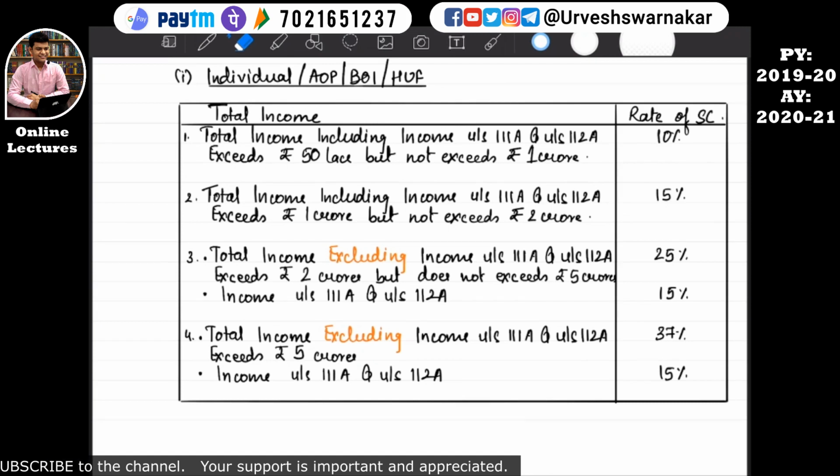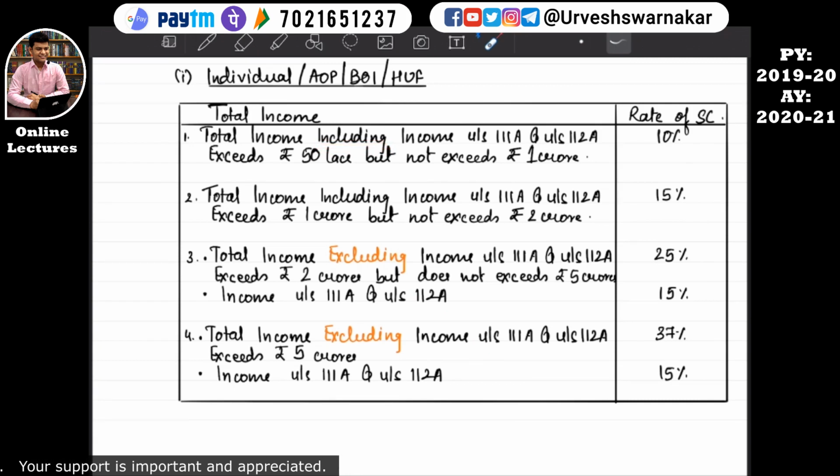So if the total income including the income under section 111A and under section 112A exceeds rupees 50 lakh but does not exceed rupees 1 crore, then the surcharge is 10%. But if the same exceeds 1 crore but does not exceed 2 crore, then the surcharge is 15%.